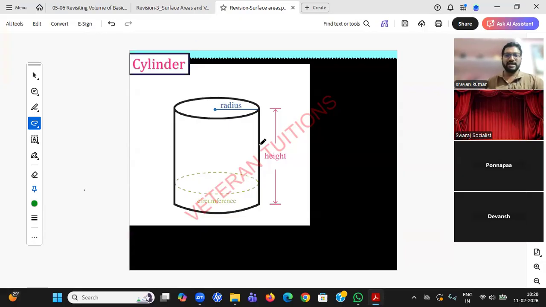Cylinder, student. Cylinder is somewhat like this. If I want to paint, what should I paint? To know how much is the surface area, how much paint I require, I want to break this figure into the known figures. Again, I'm repeating, whenever a complex question comes in your final board, you break it into your known figures. So what are the known figures?